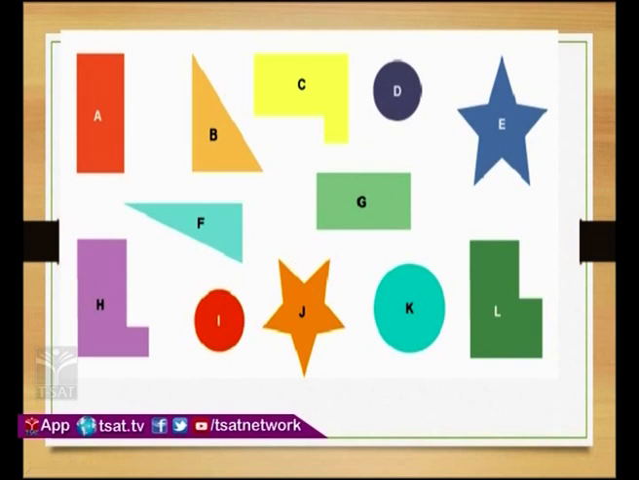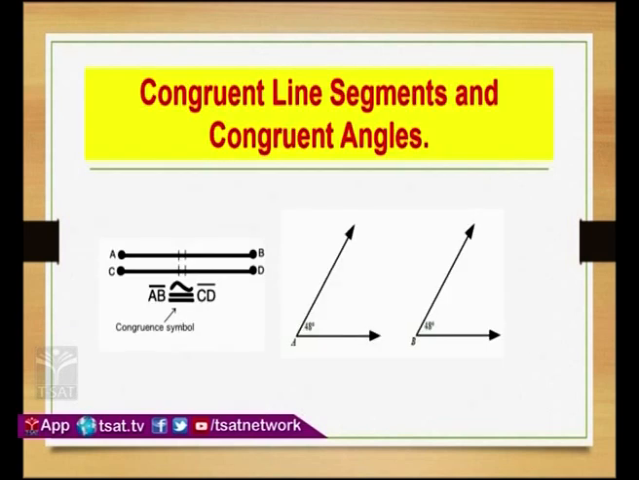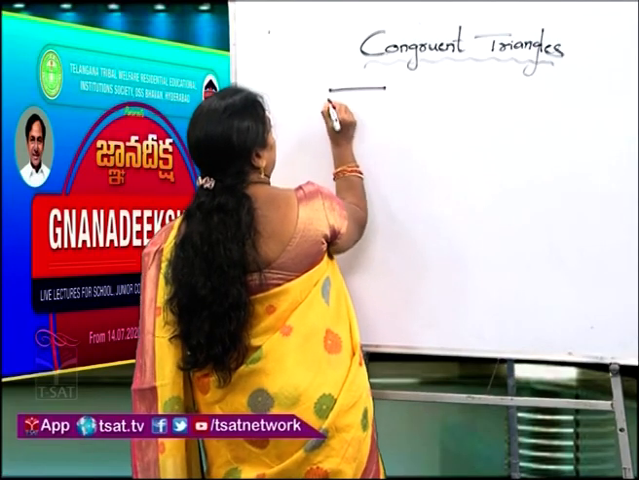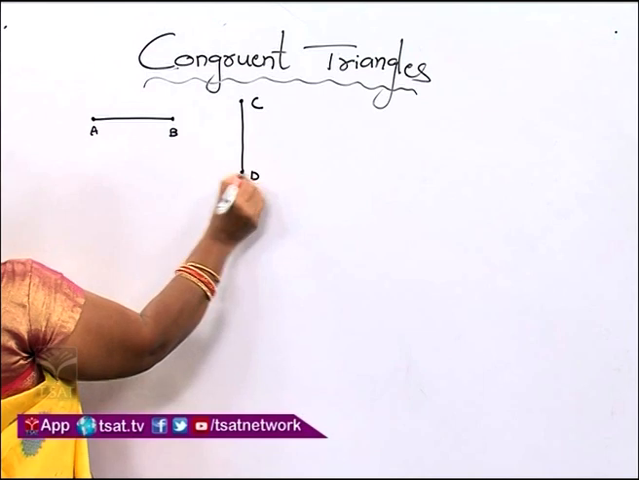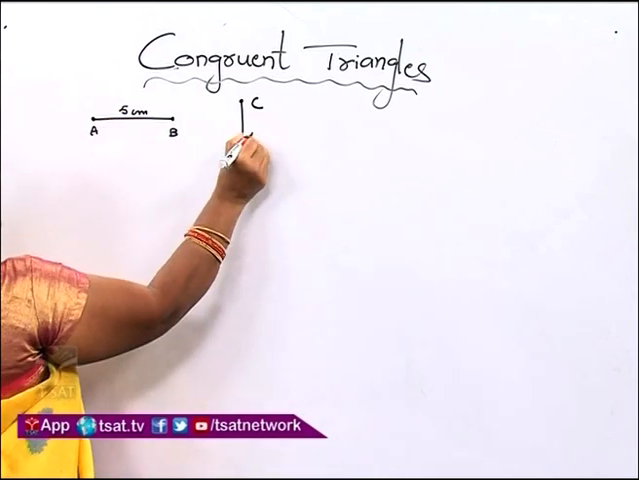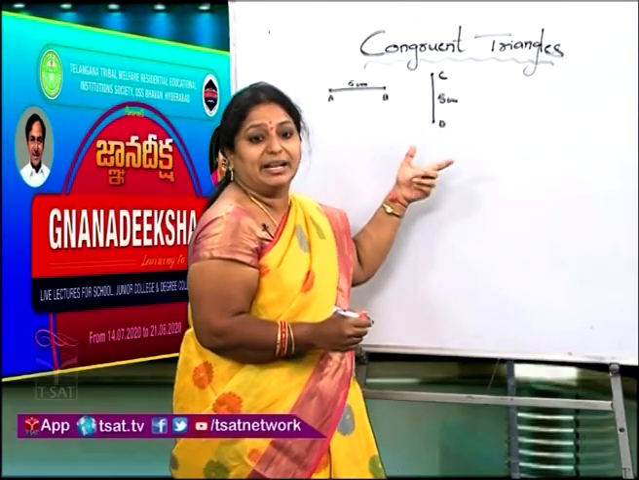I hope you got a clear idea of the difference between similar figures and congruent figures. Next, congruent line segments and congruent angles. Line segments, children, two or three line segments which have the same length are said to be congruent line segments. For example, if I draw line segment AB on the board, and one more line segment CD, with AB taken as 5 centimeters and CD also 5 centimeters, now tell me children, are AB and CD congruent or not?